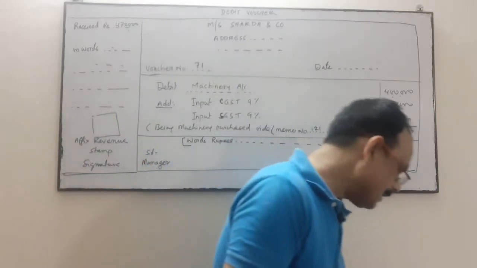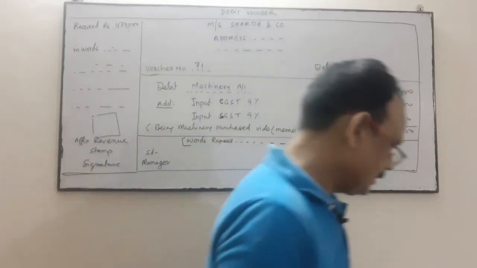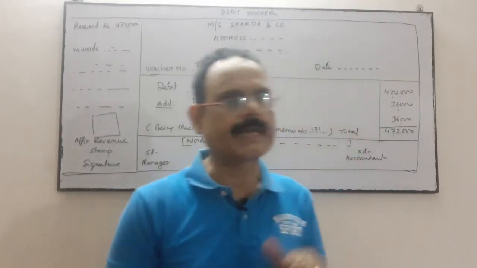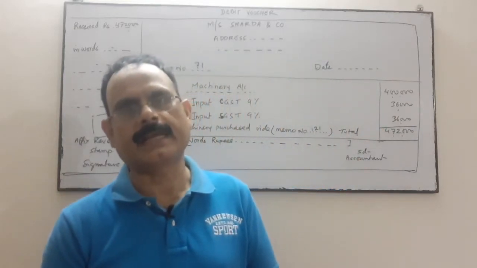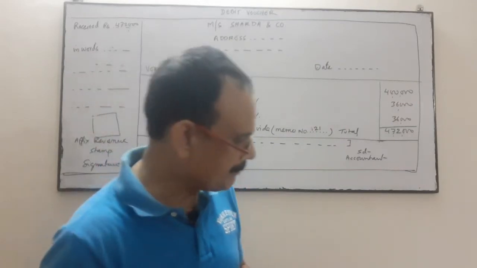Now come to the credit voucher. A credit voucher is for when we receive cash. When we receive cash or receive a check, then we prepare the credit voucher.